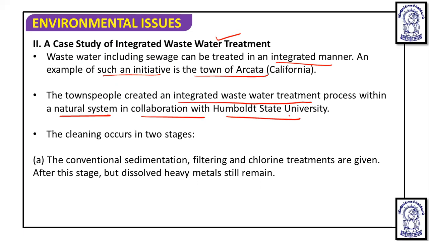So the people of this town, in collaboration with Humboldt State University, have created one integrated waste management program. Here they showed that the cleaning occurs in two stages.